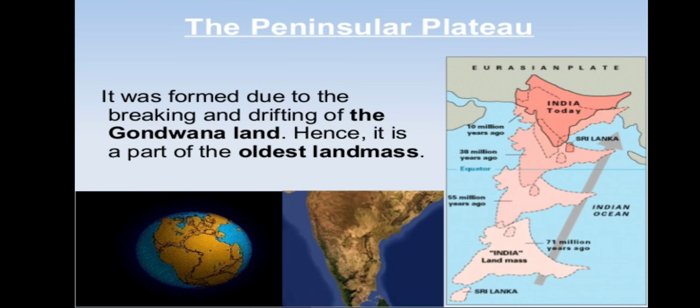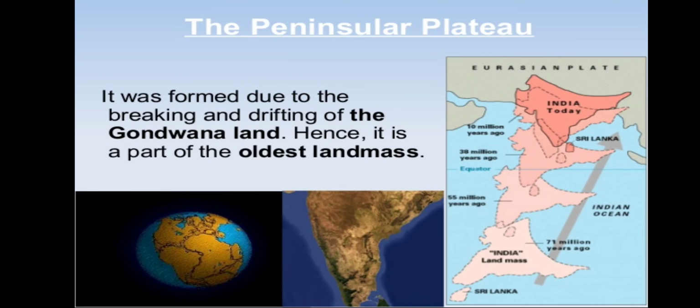It was one land only, known as Gondwana land. It further broke due to some internal force, and that led to the formation of the 7 major continents that we see today.